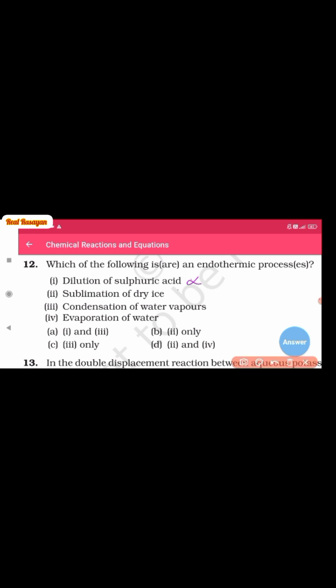Sublimation is the process in which the solid form of the substance changes into gaseous form. So there is the absorption of an amount of heat in the melting as well as in the evaporation. But here the direct conversion of the solid into the vapor phase or the gaseous phase leads to the absorption of an amount of heat. So it is the endothermic process.